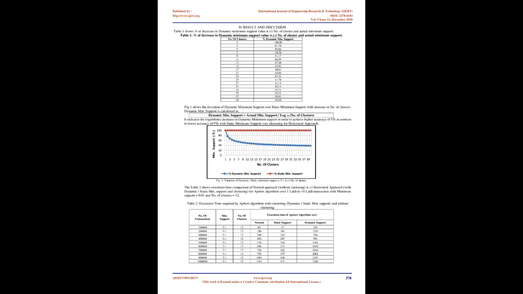Association rules are usually required to satisfy a user-specified minimum support and a user-specified minimum confidence at the same time. Association rule generation is usually split up into two separate steps. One, a minimum support threshold is applied to find all frequent item sets in a database. Two, these frequent item sets and the minimum confidence constraints are used to form rules. An advantage of this algorithm is that it is easy to find frequent item sets if the database is small.